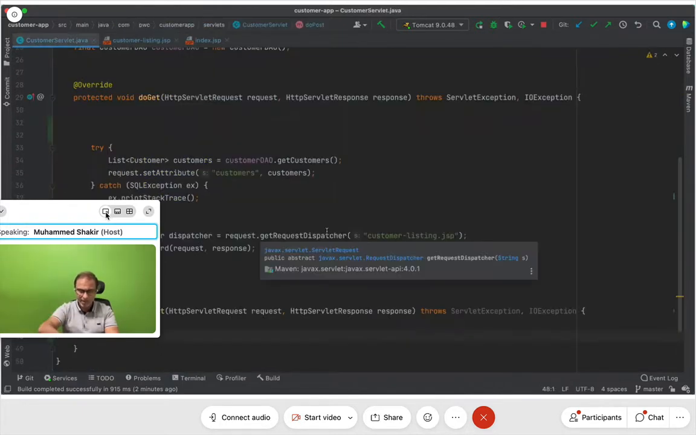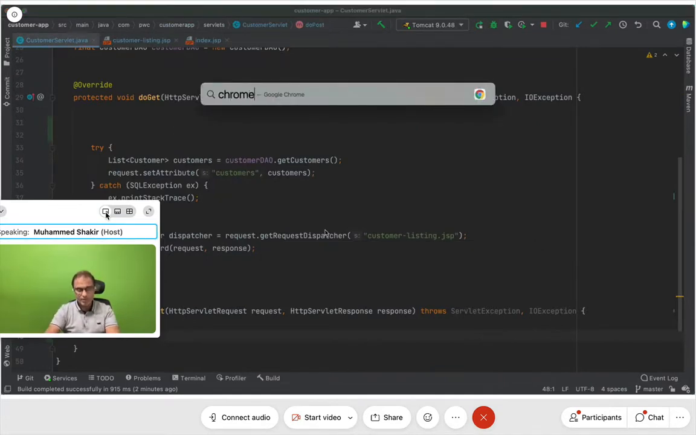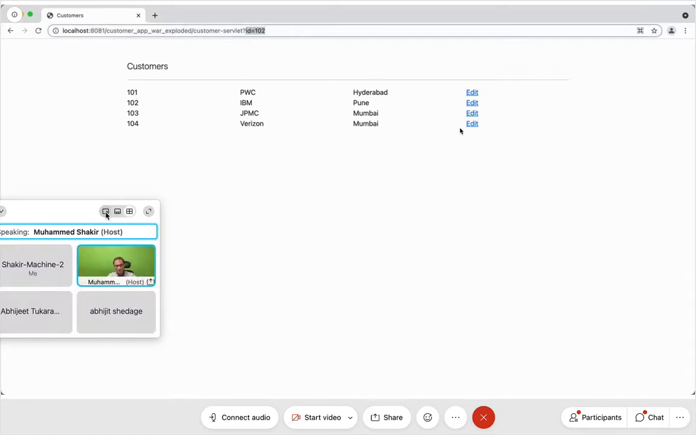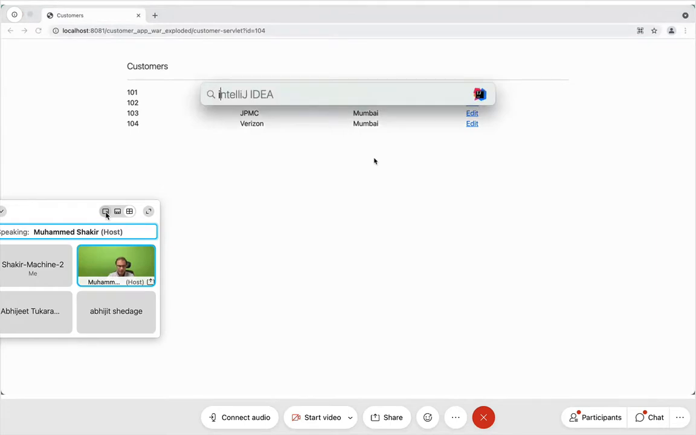I'm going to be back here on the same page. See this, I click on edit, I'm back on the same page. I'm clicking on edit, but the ID is equal to 102. I'm back on the same page. I click on edit, see, ID is equal to 103. I'm back on the same page. 104. Why the same page? Because there is no differentiation in logic here at all.